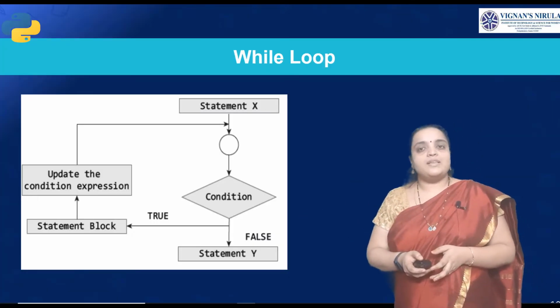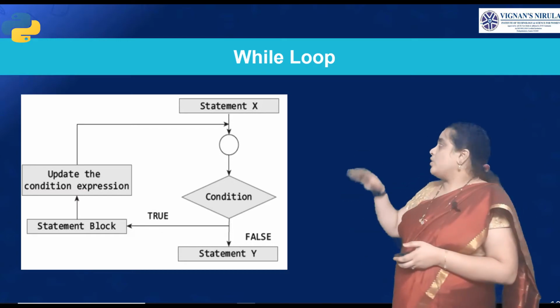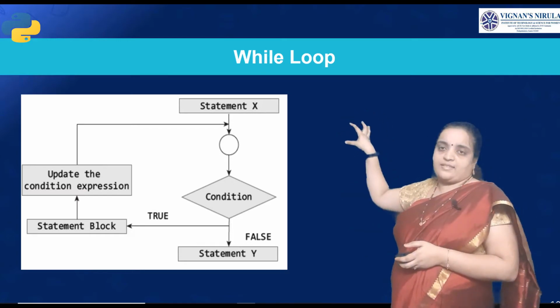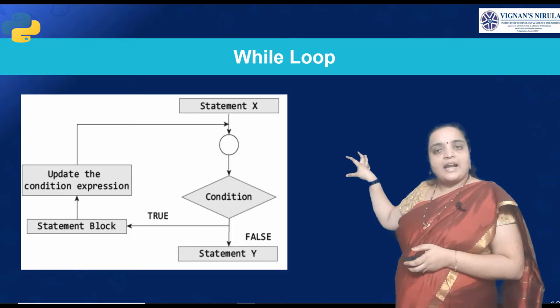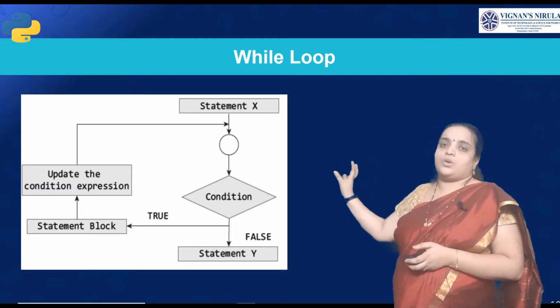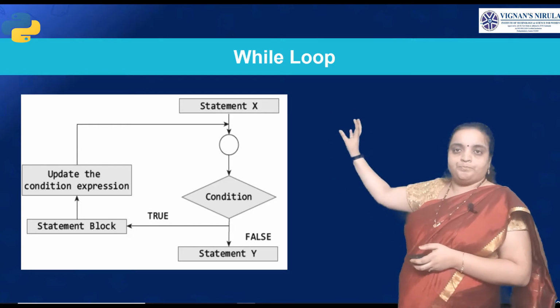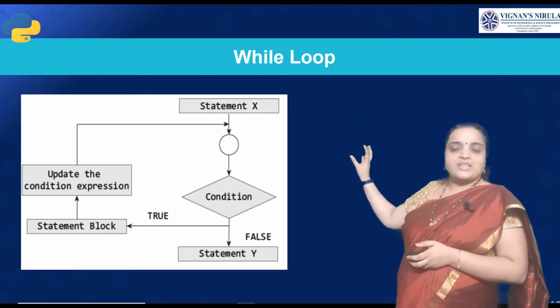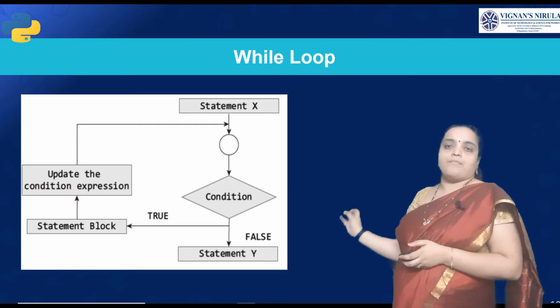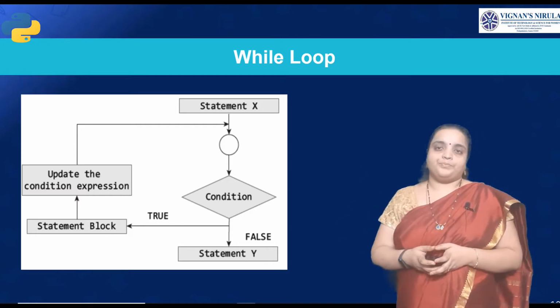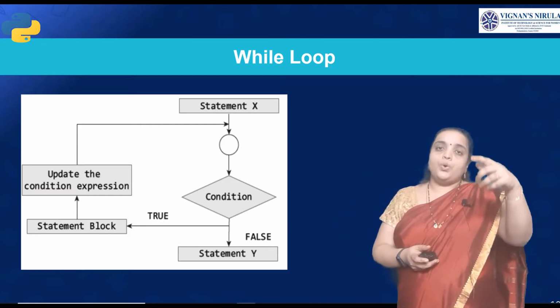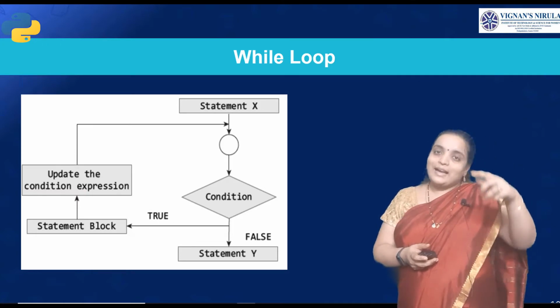Okay, this can be seen using a flowchart. You have to give some statements and check the condition. If the condition is true, it will execute the statements and check the condition again. That is iterating over there. Otherwise, if the condition is false, it will come back to the statement X. Clear? If the condition is true, it will execute until the condition is true.